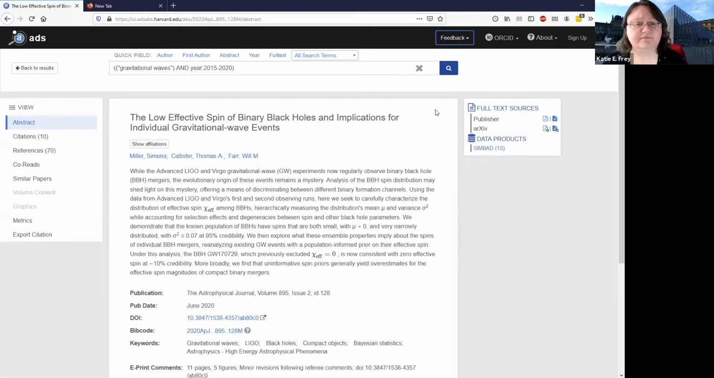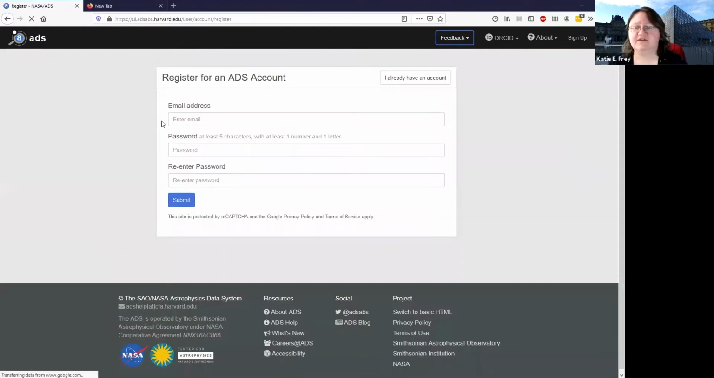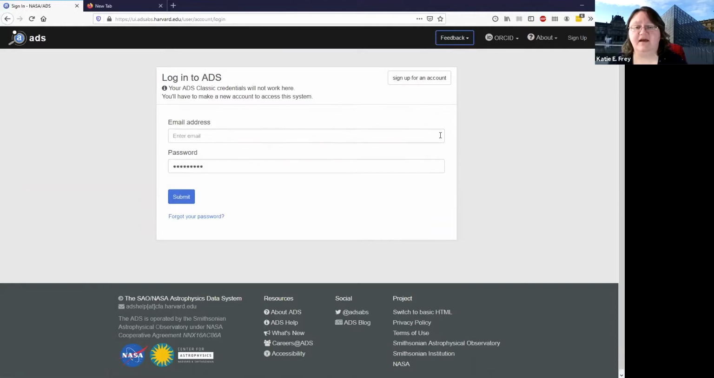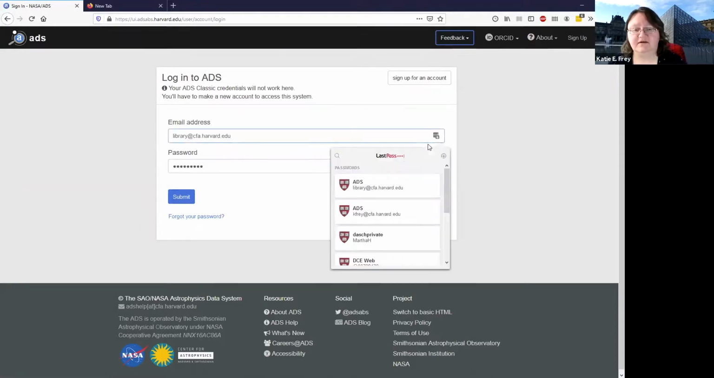Here we go. In order to access the article through Harvard, you're going to actually want to link your ADS account. You want to create an ADS account and then let it know that you have access to resources through Harvard. So to do that, you'll want to sign up for an account and put in your email address, your password, make your account. Now, I already have an account, so I'm just going to go ahead and log in myself.